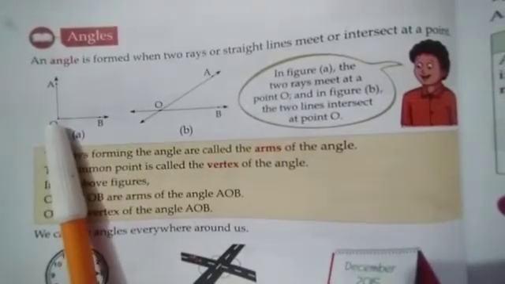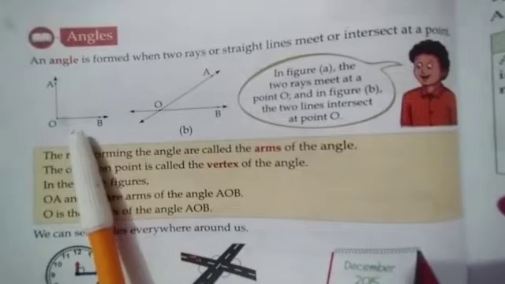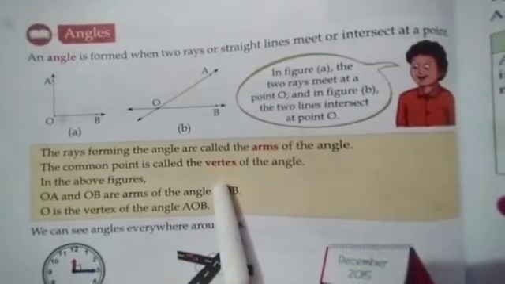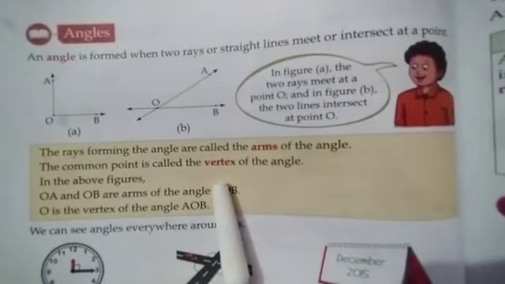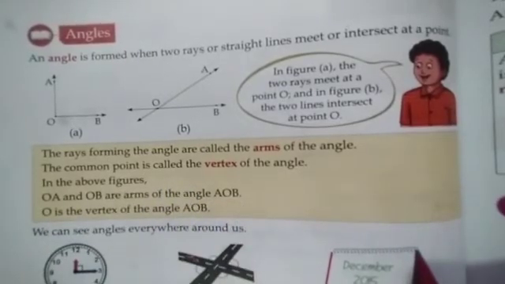The point where they meet, the intersecting point, here O, is called the vertex. The intersecting point is called the vertex. OA and OB are the arms of angle AOB.